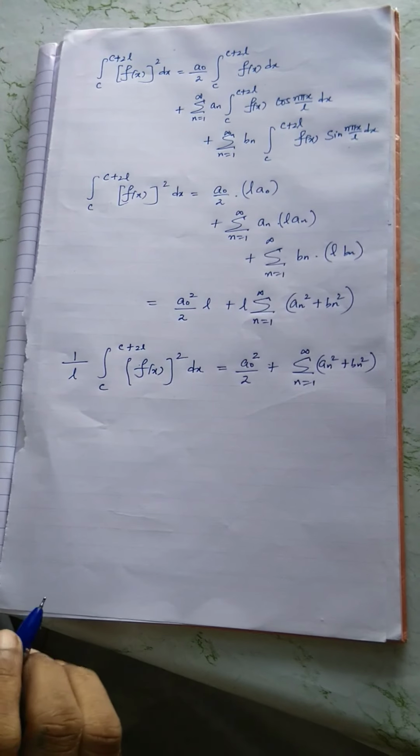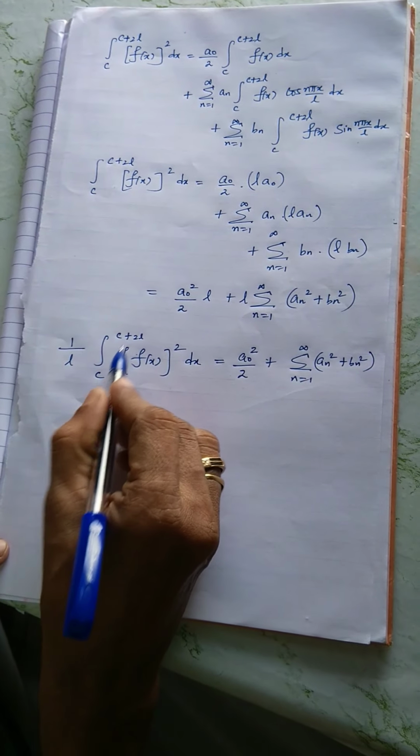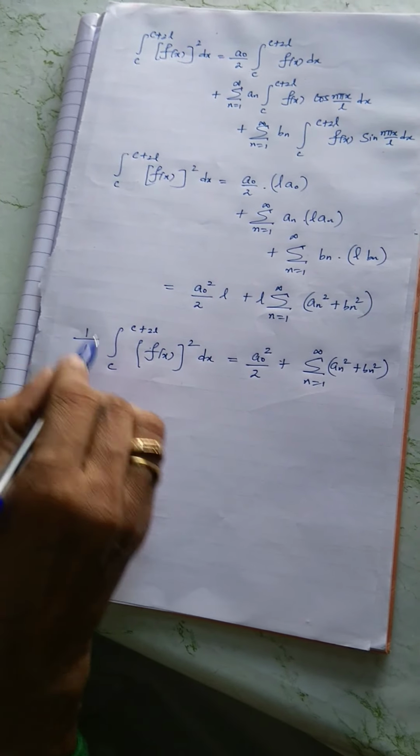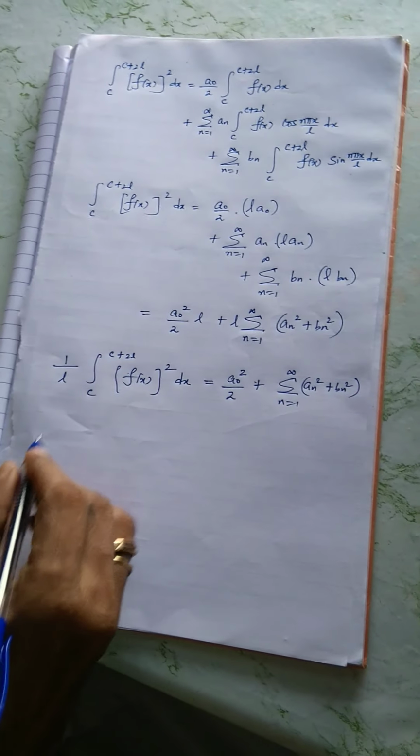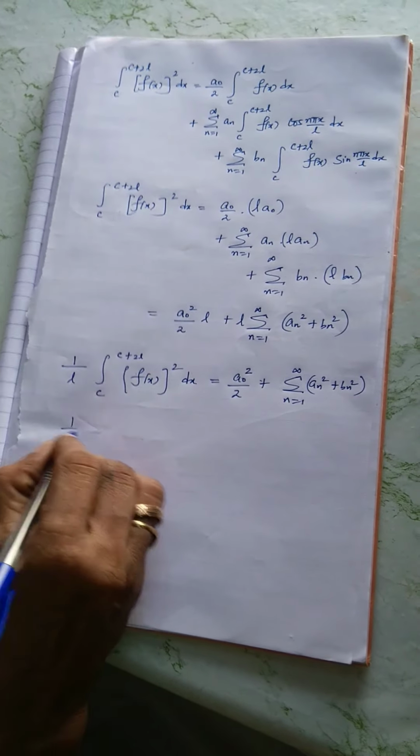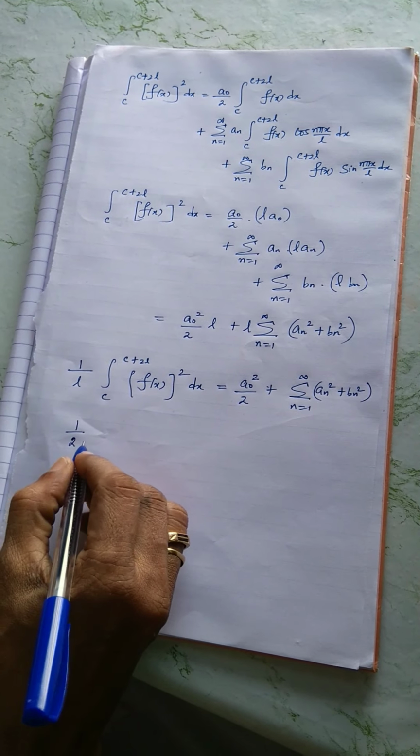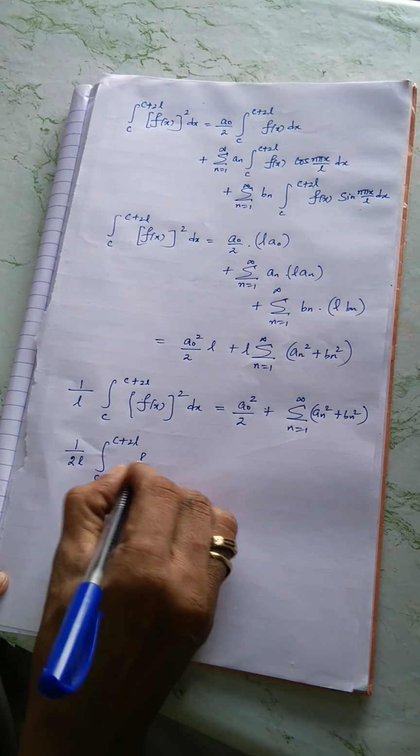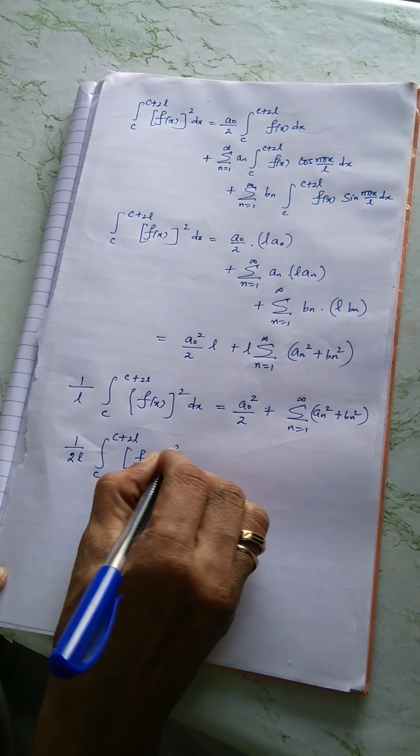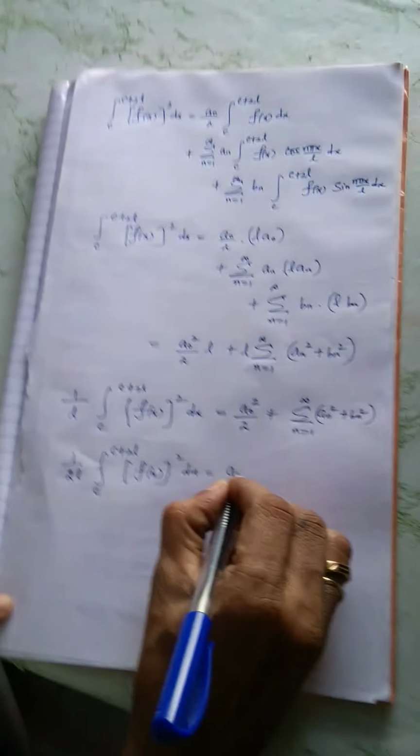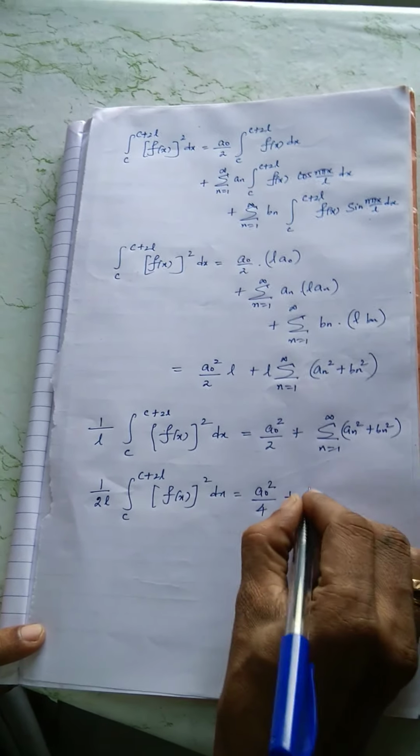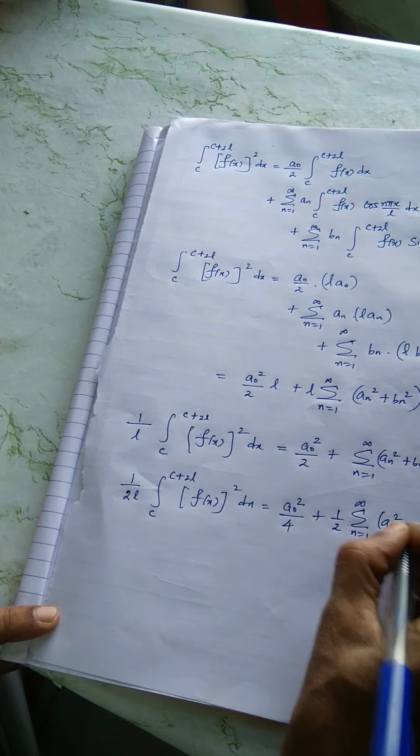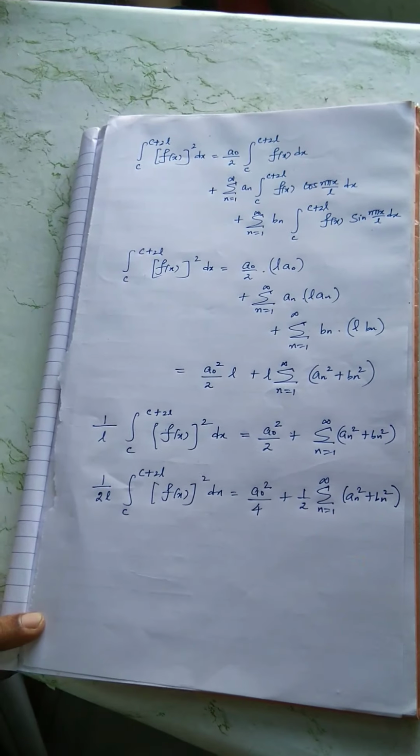This is not Parseval's identity. The problem here is, what is the range? The range is 2l, but here it is 1 by l. So I am going to change the entire thing in terms of 2l, then only it's going to be correct. So divide or multiply throughout by 1 by 2: 1 by 2l integral c to c plus 2l f of x whole square dx equals a naught square by 4 plus 1 by 2 sigma n equal to 1 to infinity a n square plus b n square.